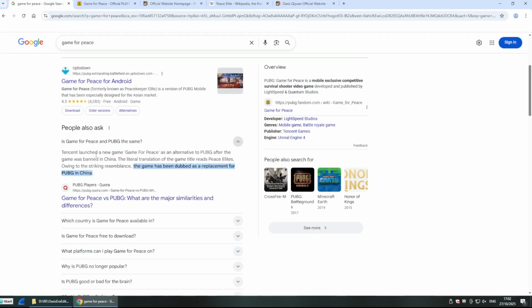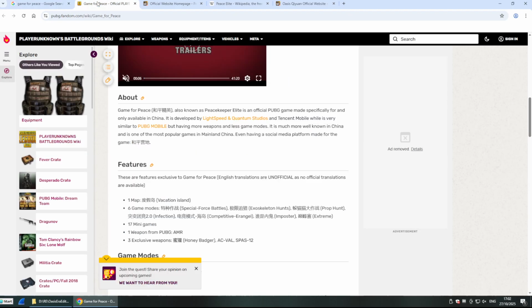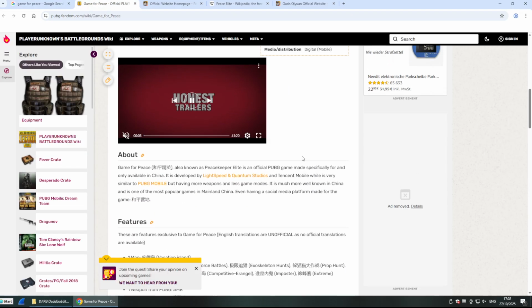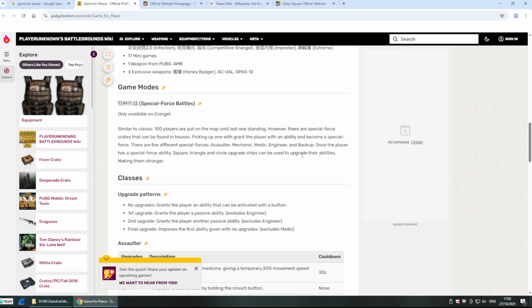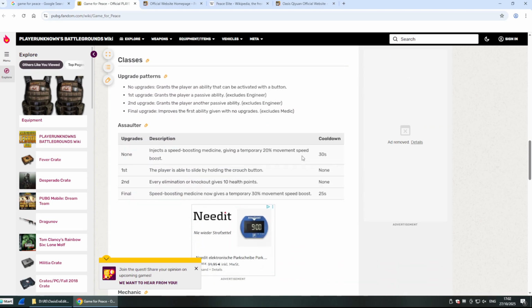What is Game of Peace? Well, Tencent launched Game of Peace as an alternative to PUBG because it was banned in China. So they just remade the same thing for the Chinese market. It's also created by Tencent Mobile, with different play modes, classic, I don't know.